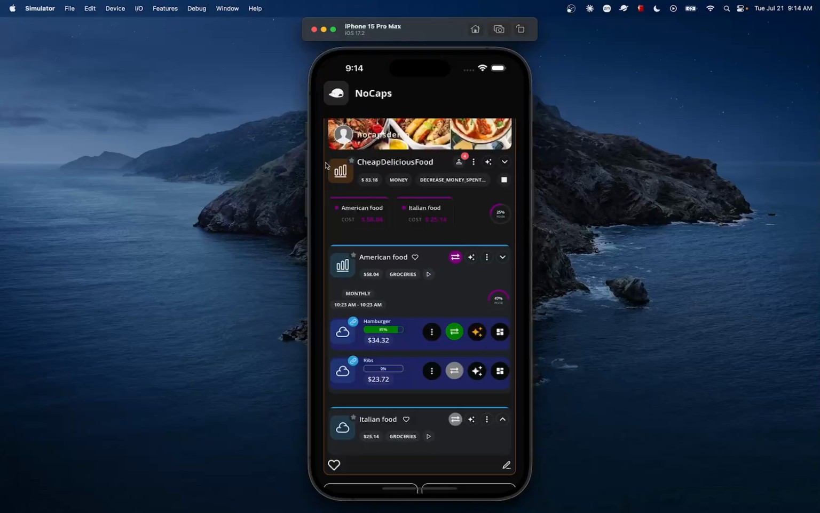habits, habit links, habit links item. I also mentioned NoCaps AI scoring. So basically habit scoring with AI. I also mentioned habit swapping, so you can swap habits. I also mentioned generating habits with AI.